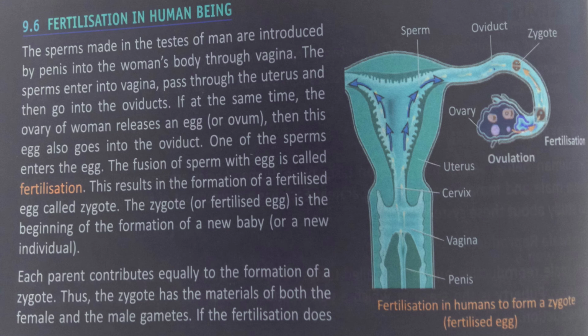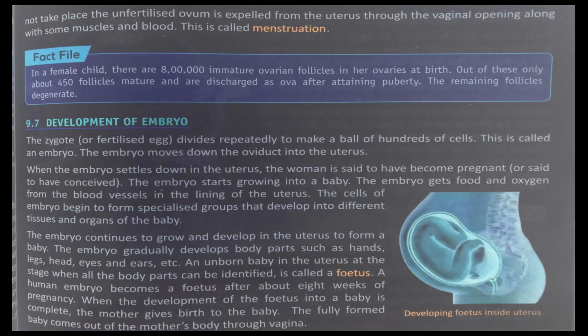This results in the formation of a fertilized egg called zygote. The zygote is the beginning of the formation of a new baby or a new individual. Each parent contributes equally to the formation of a zygote. Thus, the zygote has the materials of both the female and the male gametes. If the fertilization does not take place, the unfertilized ovum is expelled from the uterus through the vaginal opening along with some muscles and blood, and this is called menstruation.